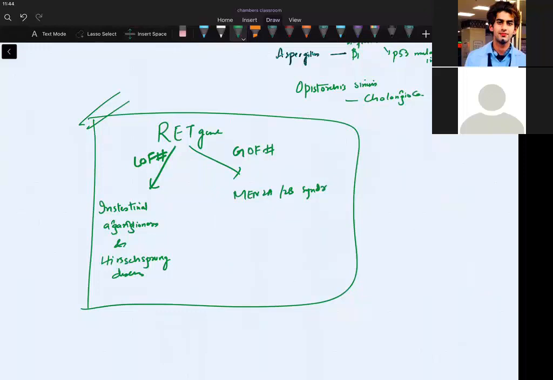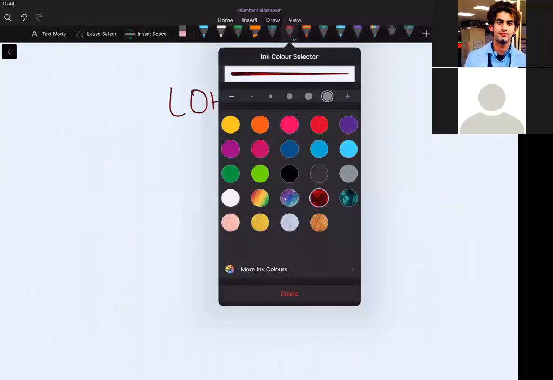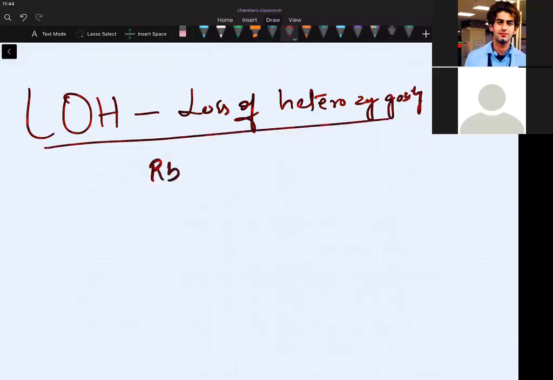There is a concept called loss of heterozygosity. Loss of heterozygosity. We last time discussed a gene that was retinoblastoma. Now, this concept of LOH will be used when you are discussing neoplasia.